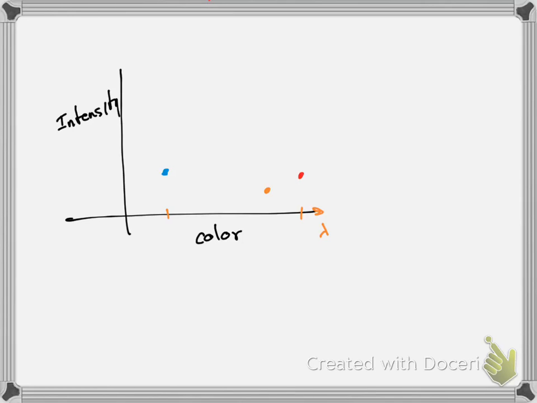But a black body will emit colors which may not necessarily be in the visible spectrum. Let's just look at something like a light bulb or the sun, which may emit a continuum of colors that might peak somewhere.